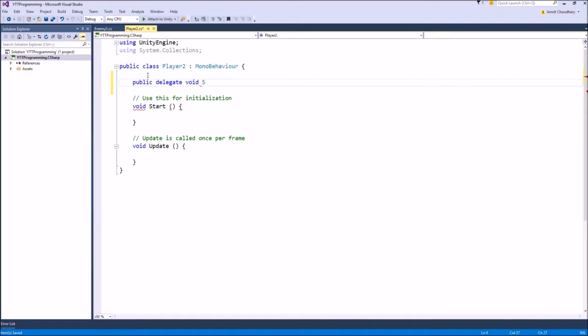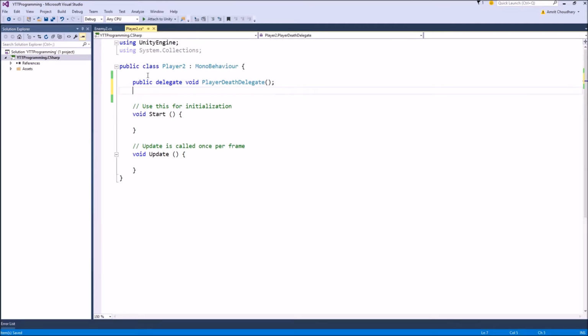So here I have a simple delegate, let's call it player death delegate. It takes no parameters, and once we have created the delegate which defines the type of information that is going to be passed with our event, we create an event of the same type as the delegate we have just defined.